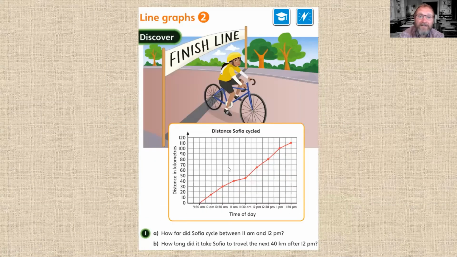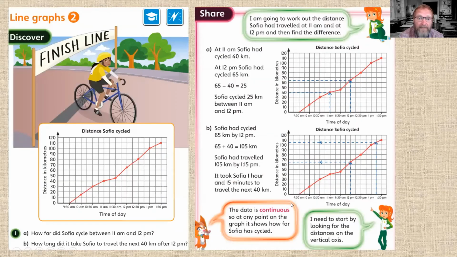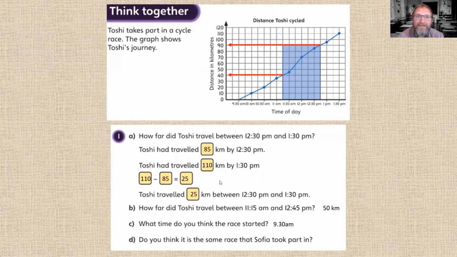Let's quickly go back to Sophia's race. Here we can see Sophia's race started at 9:30 a.m. and she traveled 110 kilometers and finished at 1:30 p.m. Now if we come back to Toshi's race, we can see that Toshi started his race at 9:30, at the same time. He traveled 110 kilometers, and he also finished at 1:30 p.m. So yes, I do think it's the same race that Sophia took part in.